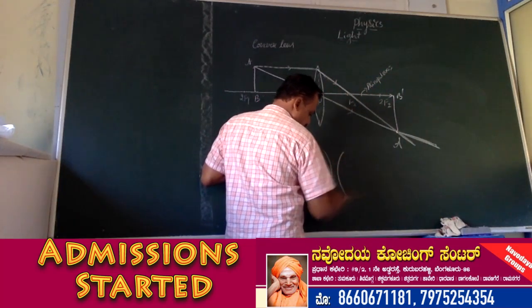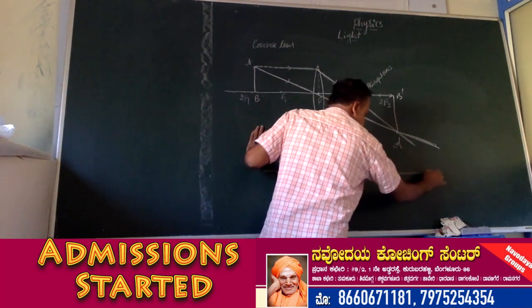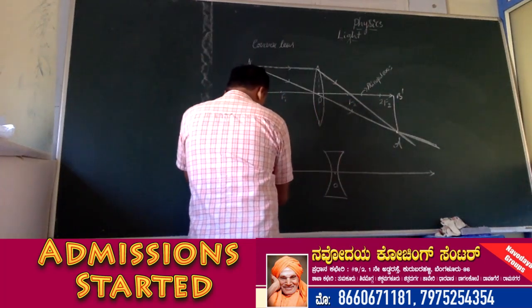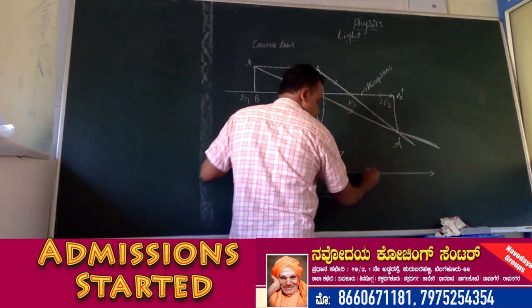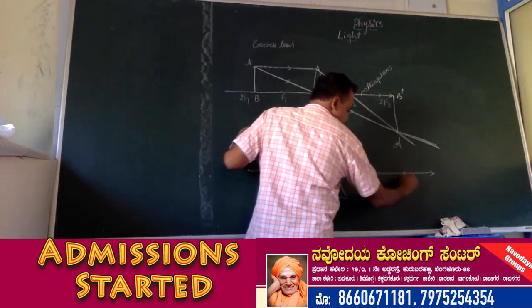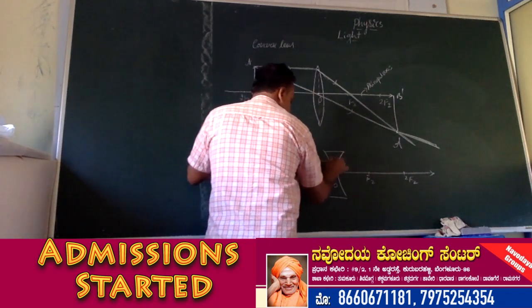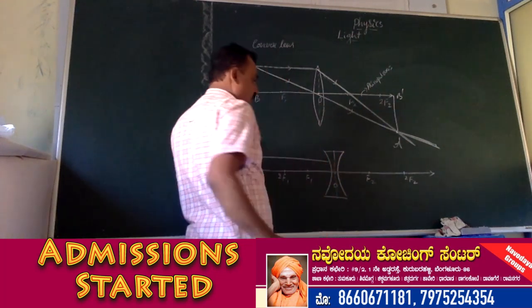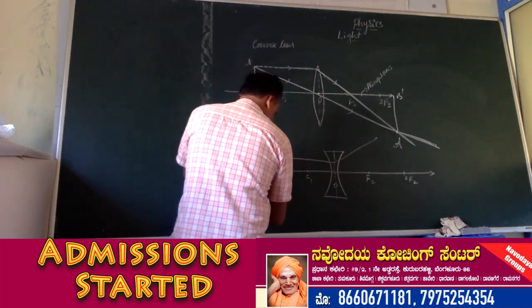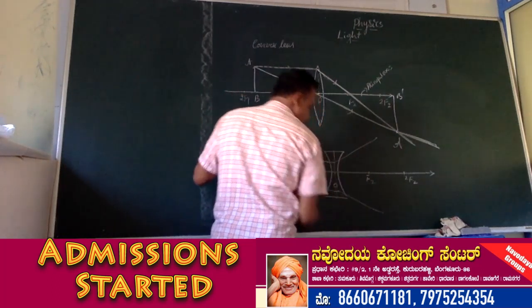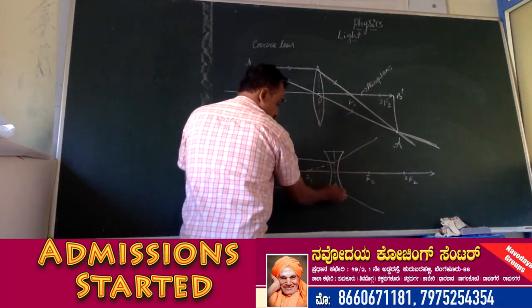Suppose if we take a concave lens. This is the concave lens. This is the optic center. This is the ray of light. This is known as principal axis. This is 2F1. This is F1. This is F2. This one is 2F2. When the ray of light falls on the surface of the concave lens, it diverges. It bends towards the base of the lens. So these refracted rays coincide at a particular point.